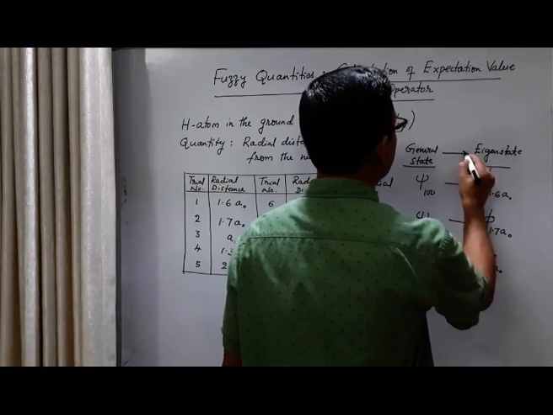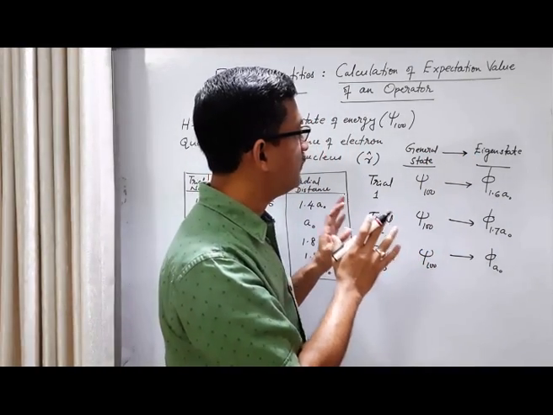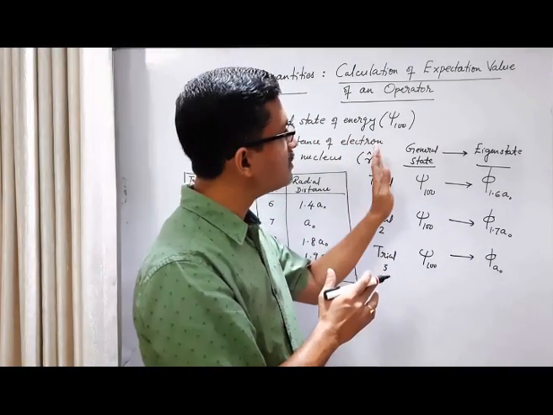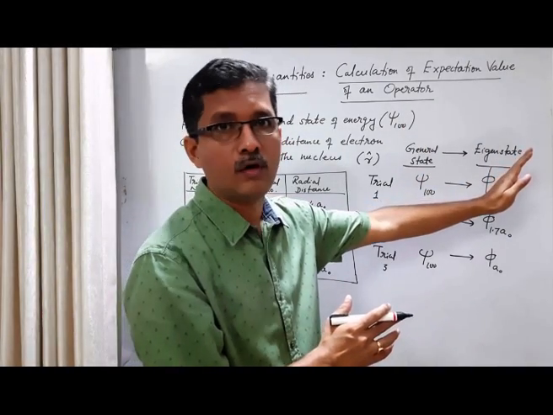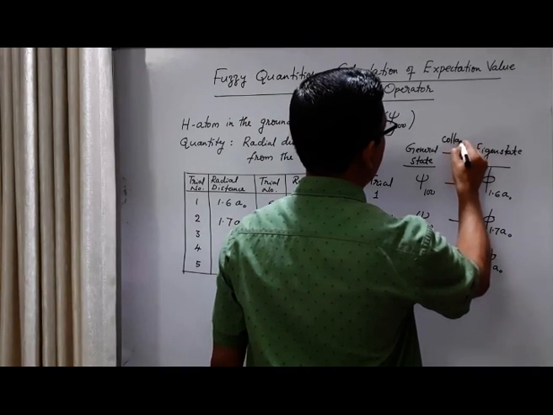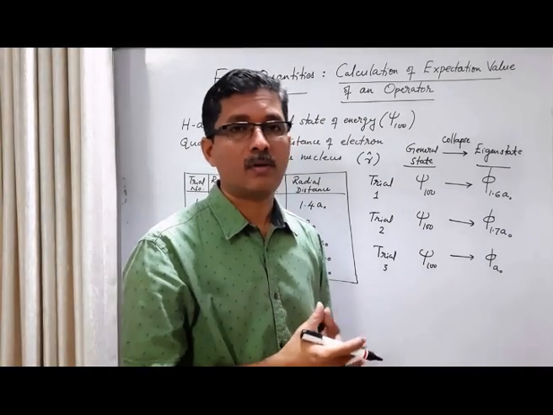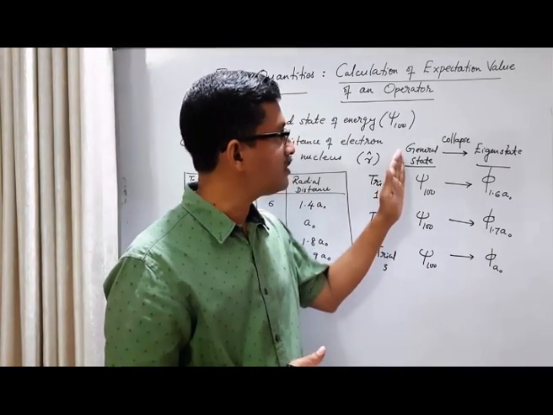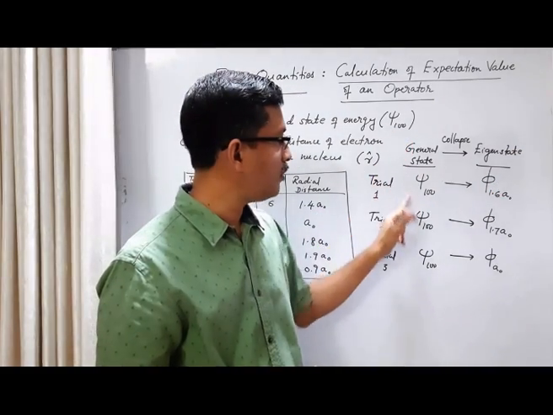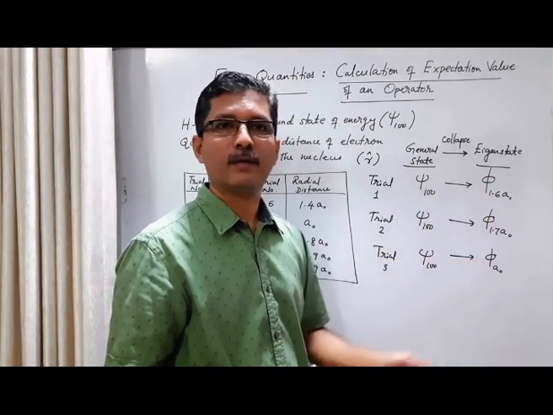We say that in any measurement, if the initial state is a general state, then as a result of measurement, the general state collapses to one of the eigenstates of the corresponding operator. We use the term collapse. This is called a collapse of a wave function from the general state to an eigenstate, from the general state wave function psi100 to the eigenstate wave function corresponding to each eigenvalue.